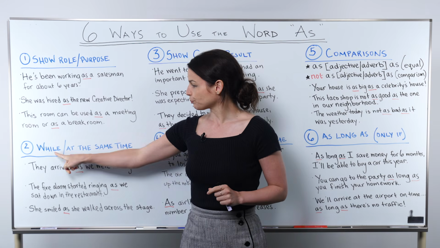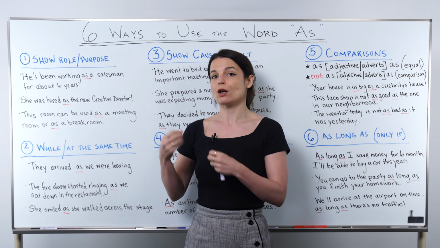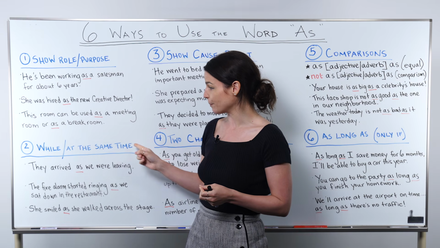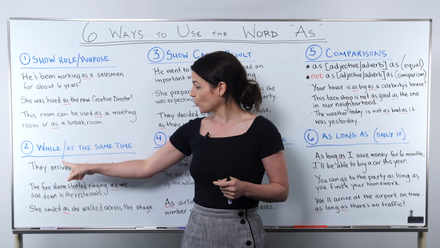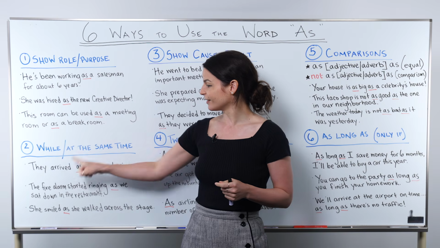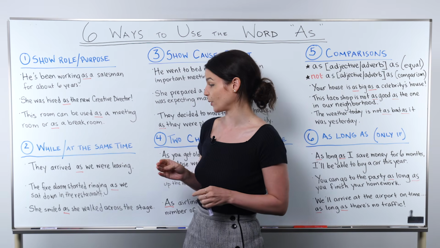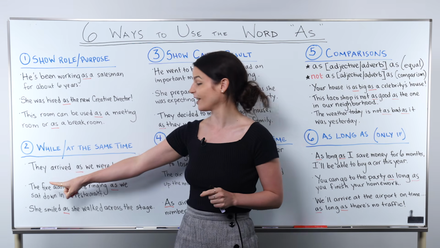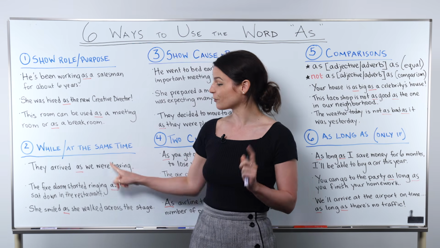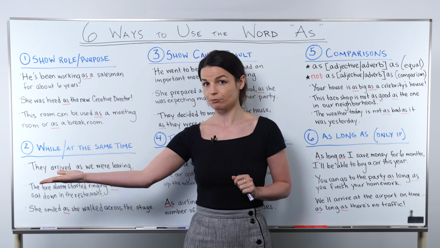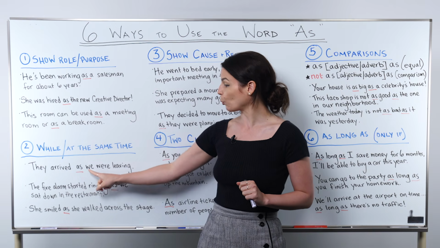Okay, so with this in mind, let's continue to use number 2, which is quite different. Use number 2 is as to mean while or to mean at the same time. So in this case, we have 2 things occurring at about the same point in time, and we want to express that. So first example here, they arrived as we were leaving. So these 2 actions are they arrived, past tense, as we were leaving.